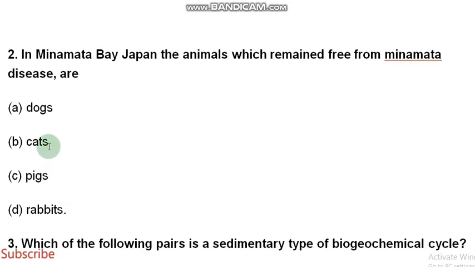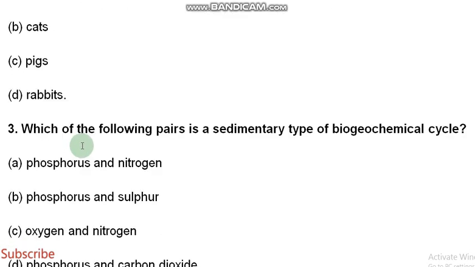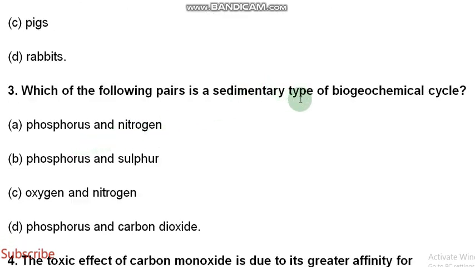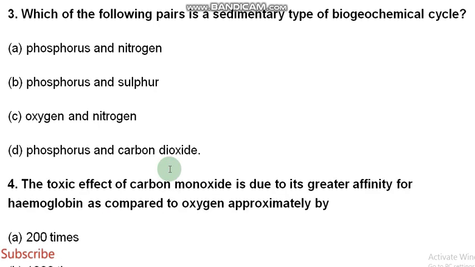In Minamata Bay, Japan, the animals which remain free from Minamata disease are rabbits. Which of the following pair is a sedimentary type of biogeochemical cycle? Phosphorus and sulfur is the true option.